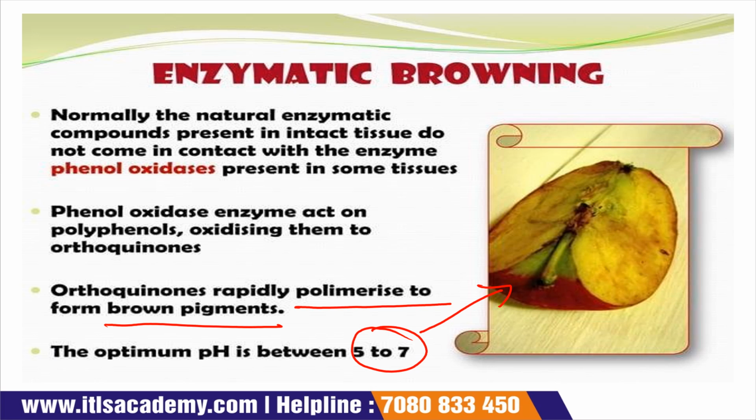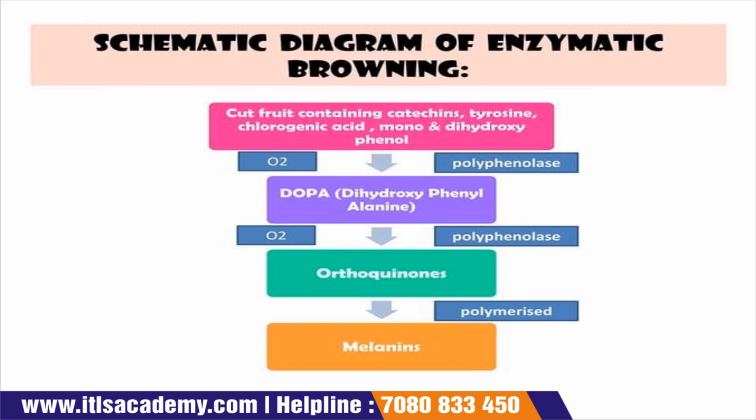And this phenol oxidase enzyme acts on a polyphenol and oxidizes it, and when the polyphenol is oxidized, orthoquinones are produced, and these orthoquinones give the brown color to the fruits. Okay, so this is about the enzymatic activity of the fruits.